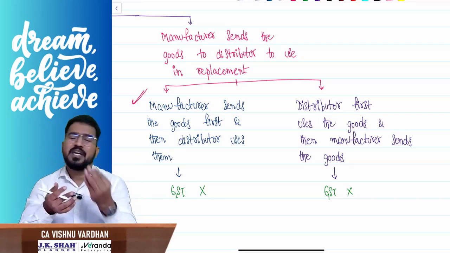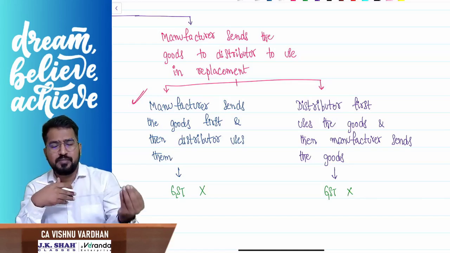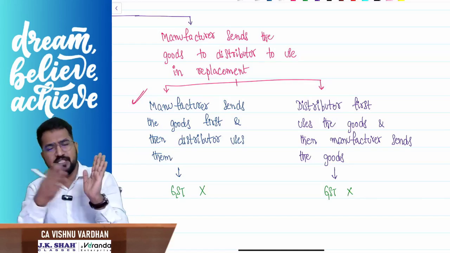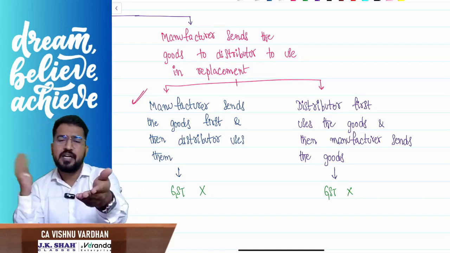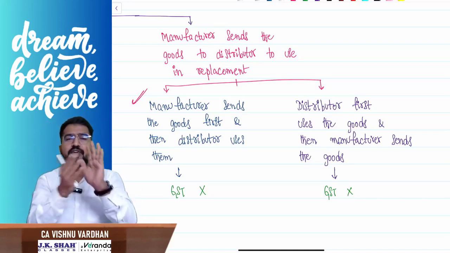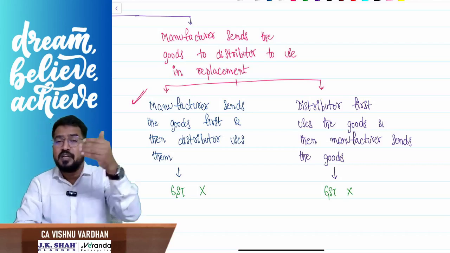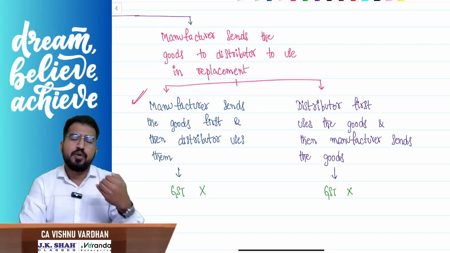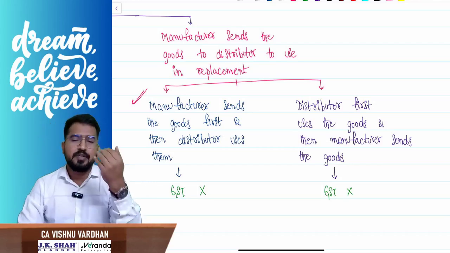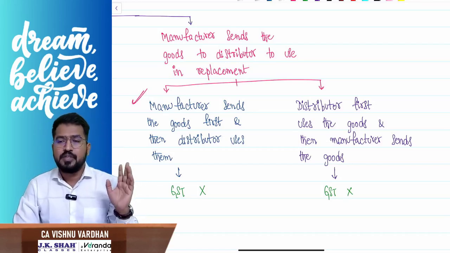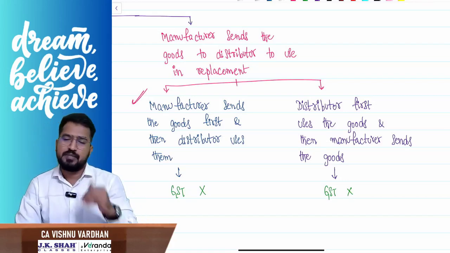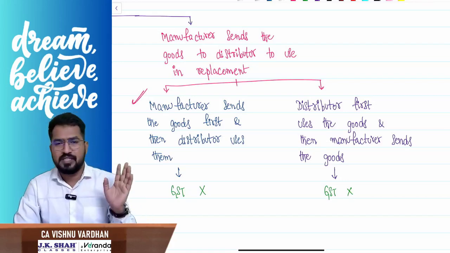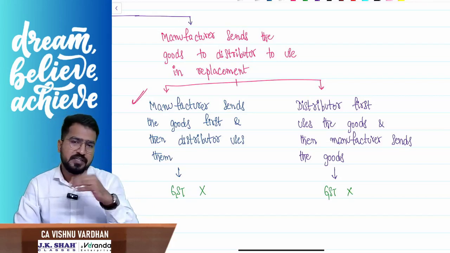Or I might have some goods with me, like let us assume I have one display, an iPhone 16 new display. I have it with me, my goods, I am using, and later on the manufacturer sends one display, saying Vishnu sir, you have used this. That means we are not dealing monetarily, simple. Whatever spare parts I am using, the same spare parts the manufacturer is giving to me. So first he will give the spare parts, then I will use them for replacement. Number one possibility, no GST implication, because nobody is paying consideration to anybody.